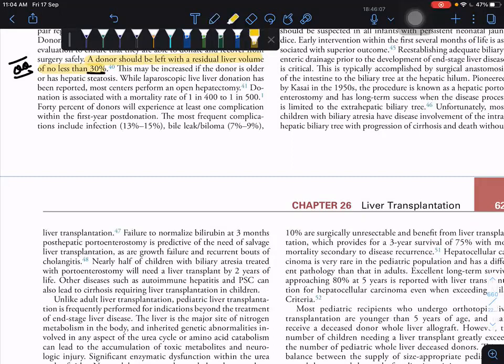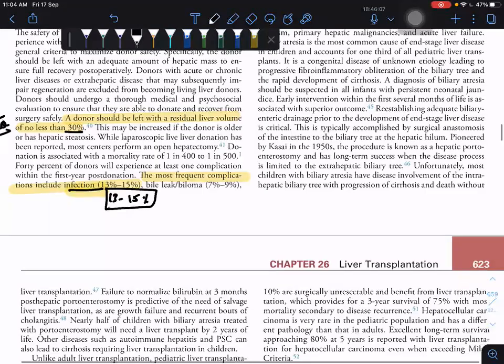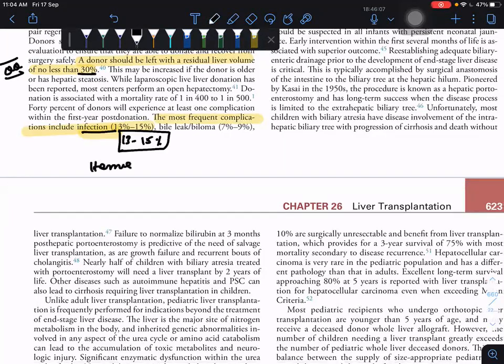So what are the most frequent complications in donor? In the recipient, the most common complication after liver transplantation is bile related issues. But in donor, the most frequent complications include infections, around 13 to 15%. But in the same source, they are giving hernia at 11 to 16%.